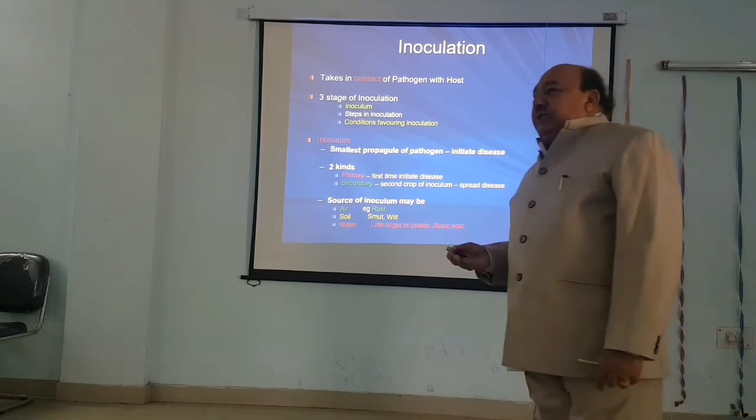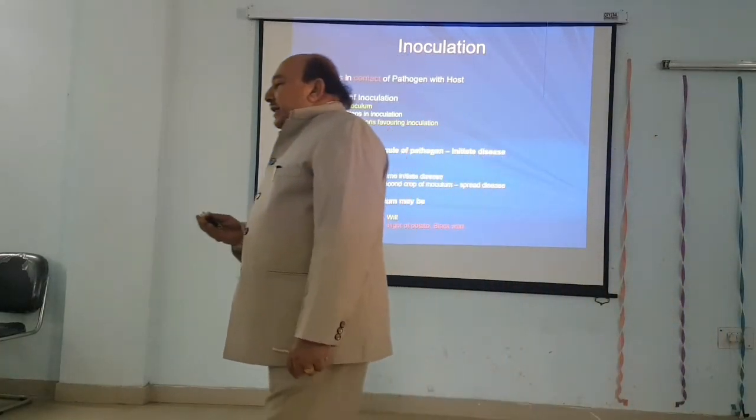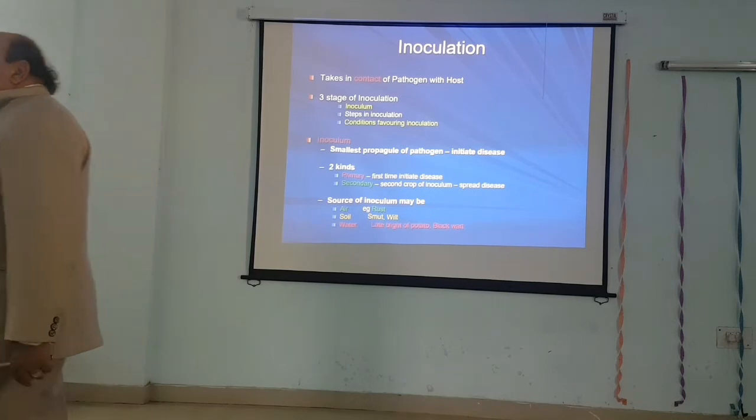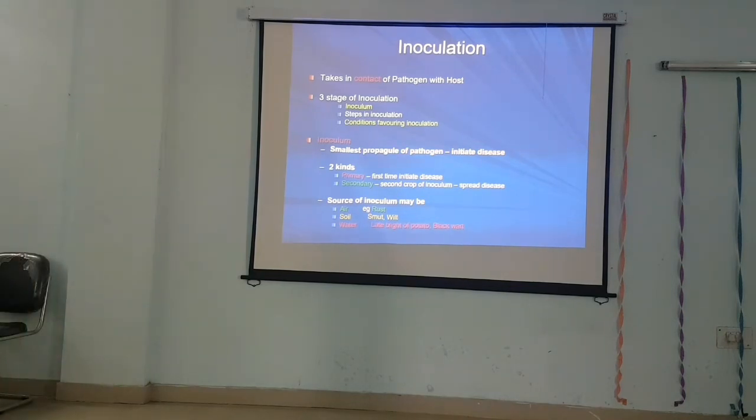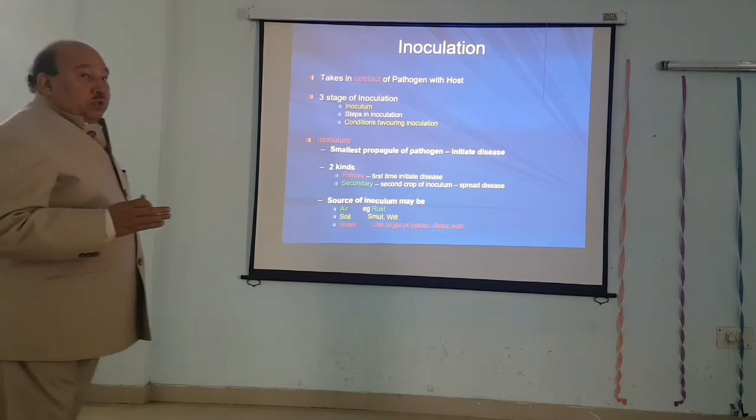For example, in the case of vaccinia or in the case of rust, from where does the inoculum come? From air. So the primary inoculum is a spore which is coming from the air, and the secondary inoculum is also a spore which is spread from air. It means primary and secondary inoculum are almost the same, coming from air to contact the host.